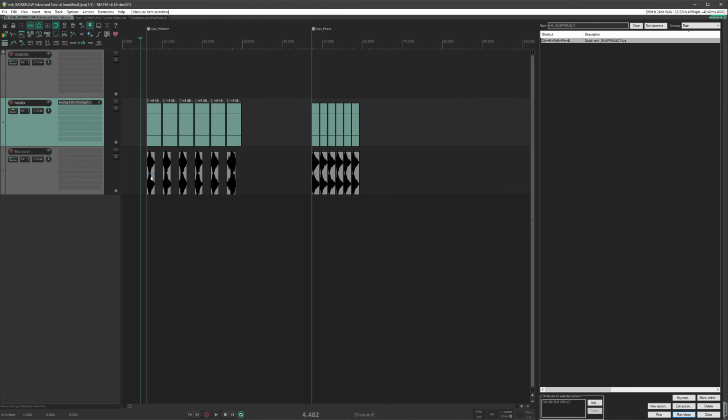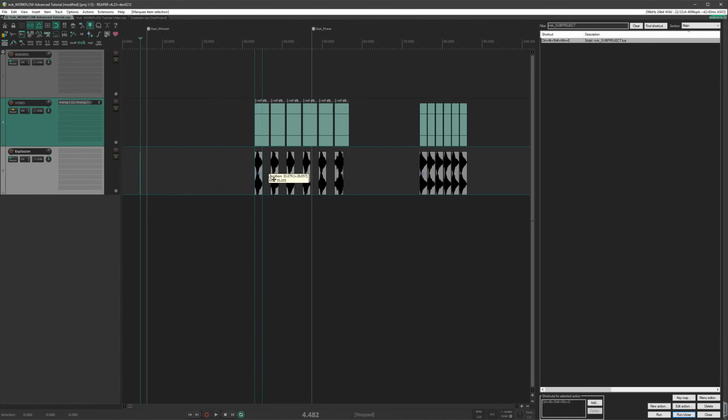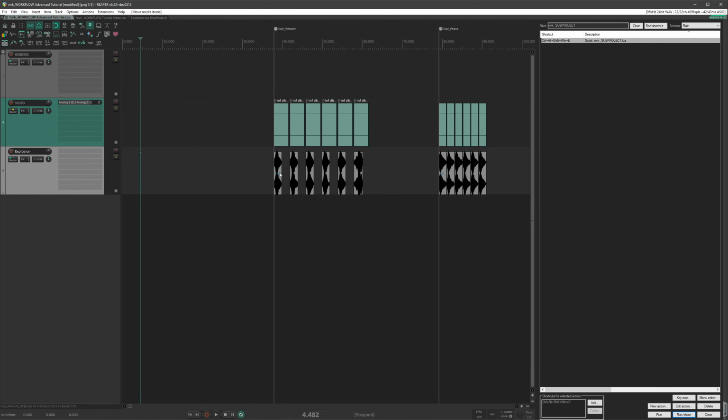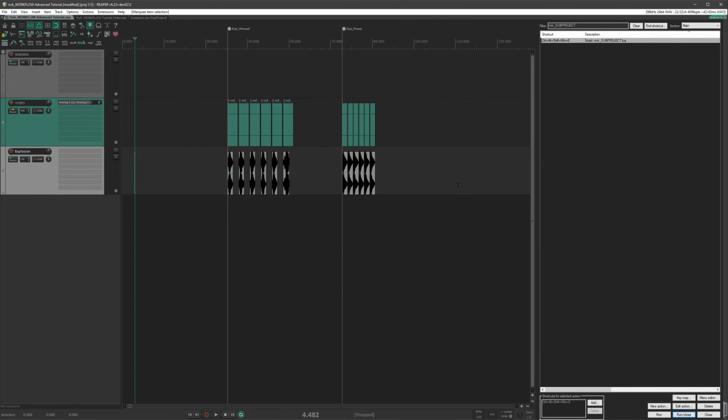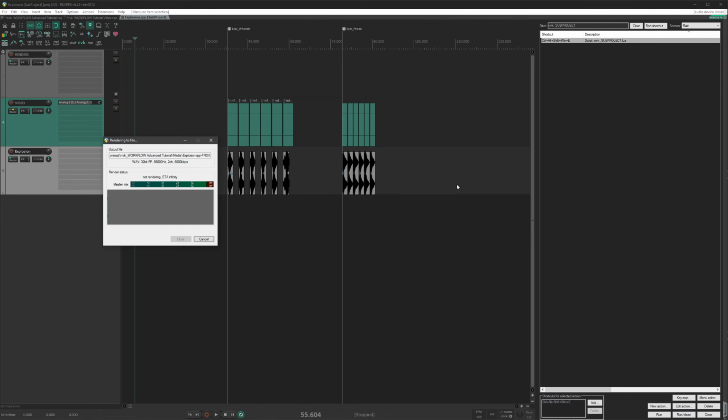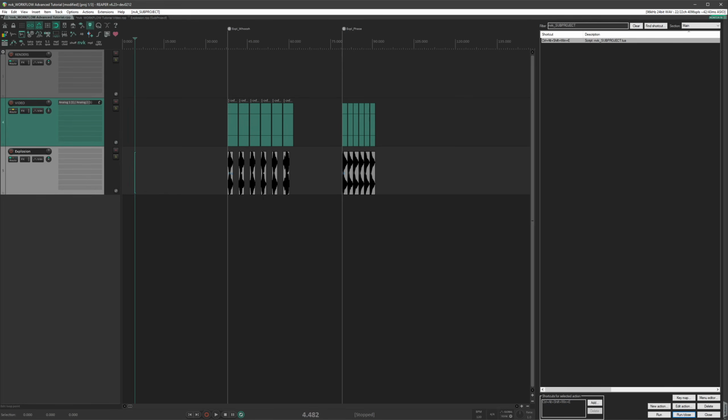If you decide you want to move the subproject to a different place in the timeline, it's not a problem. Just select the subproject again and then run the script. And now when it renders, it will use the start time of the first subproject item.